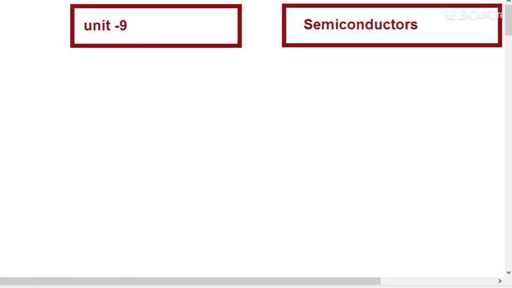In this session, I am going to discuss the introduction part of semiconductor with you. So, first of all, good evening to all, and we will start the lecture. And first of all, you have to know that there are three types of materials that exist.